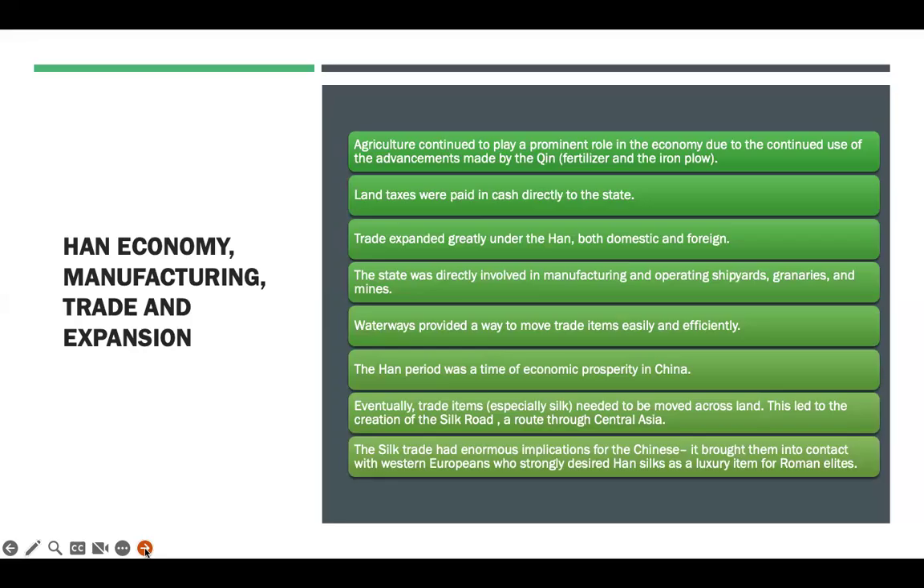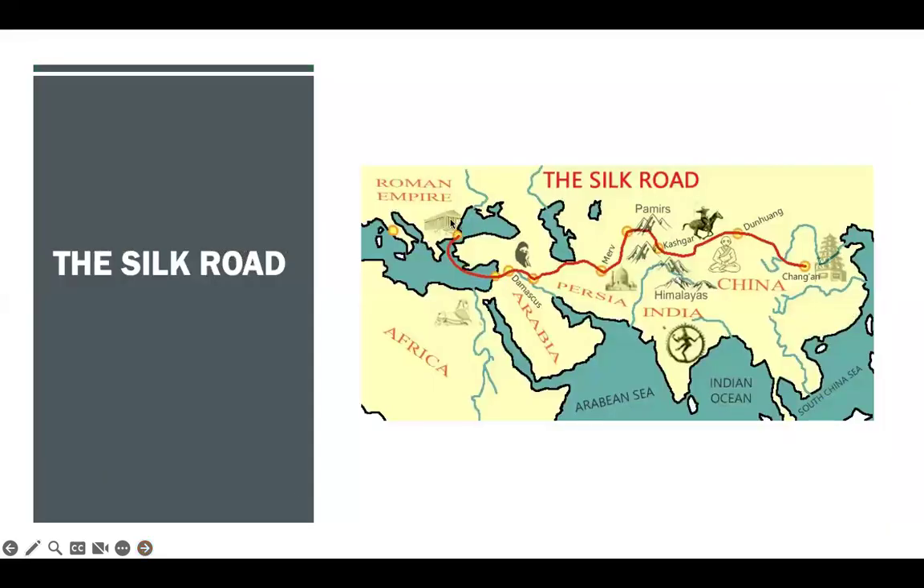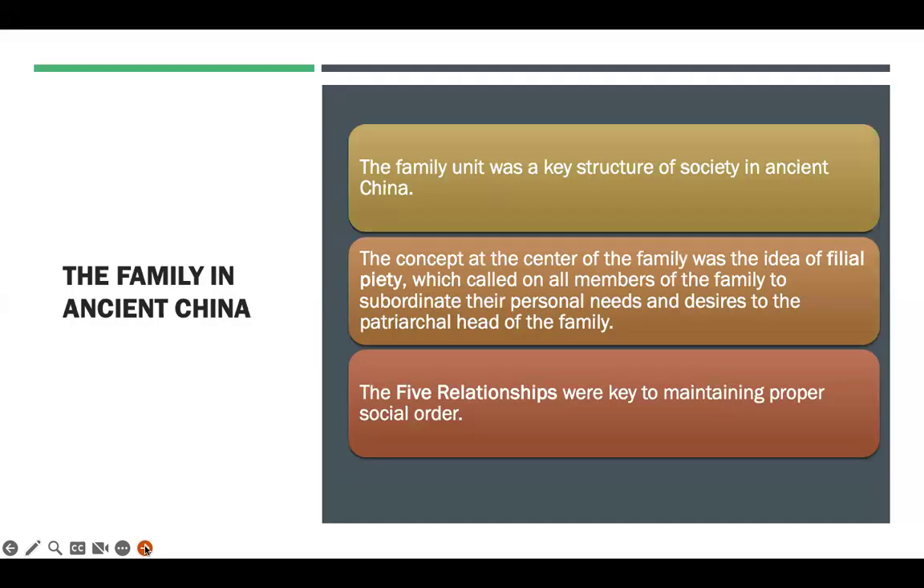You also had waterways and things like that that expanded trade. But the silk was probably the biggest industry during this time. Here it is, Silk Road. You can see it goes all the way from the Roman Empire, all the way almost to the edge here of China. Okay, so the family unit was a key structure of society in ancient China.